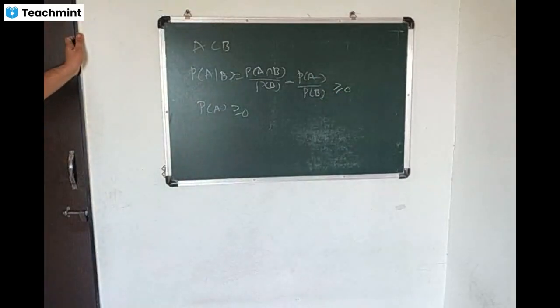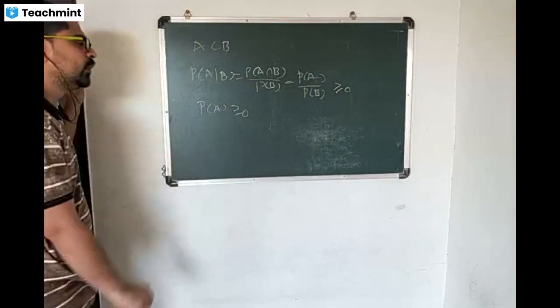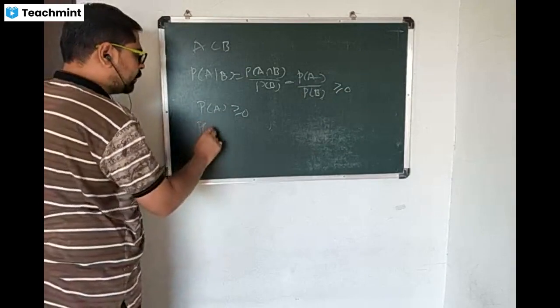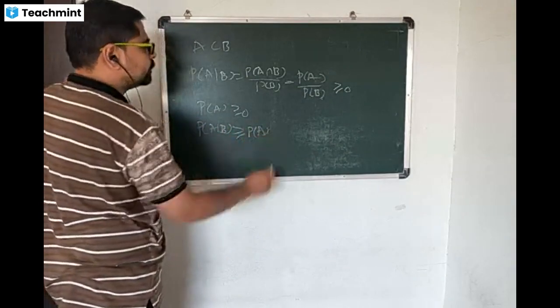In this case, probability of A is divided by some number. So in that case, probability of A given B is greater than or equal to probability of A.